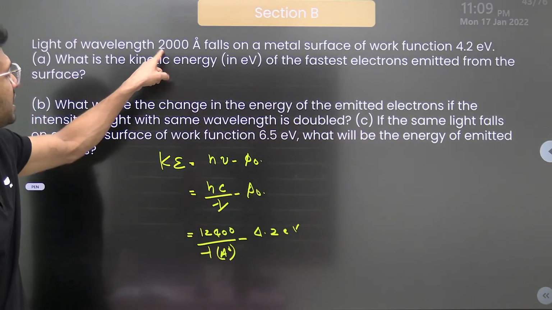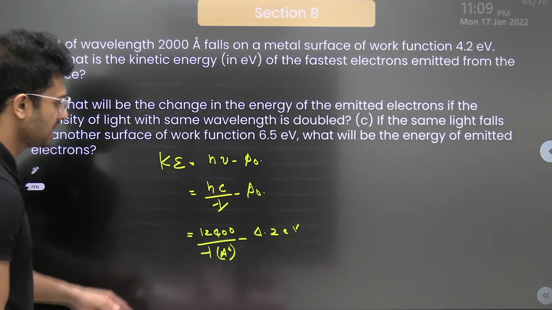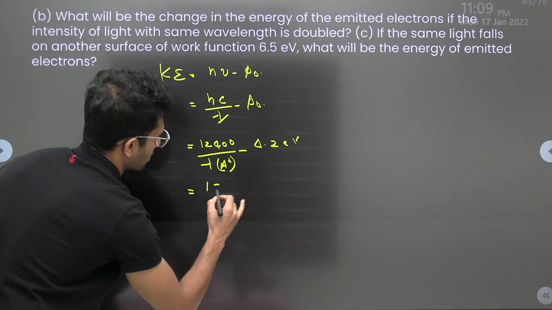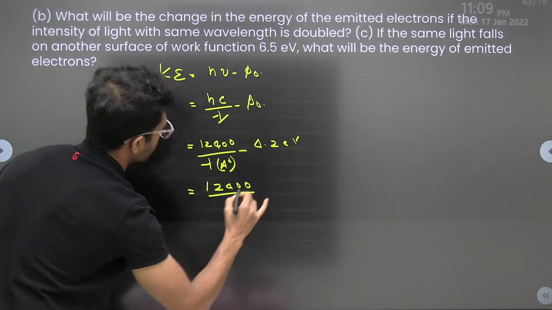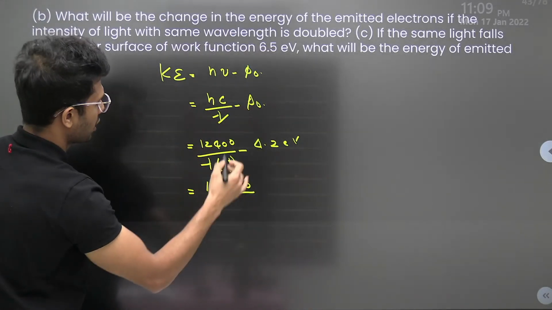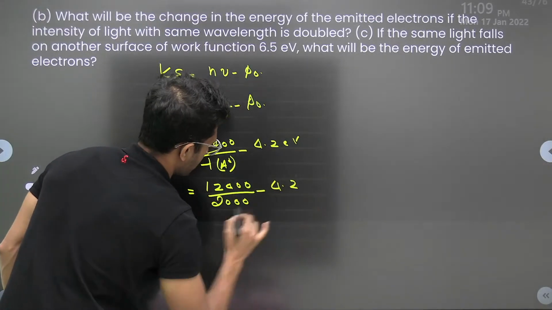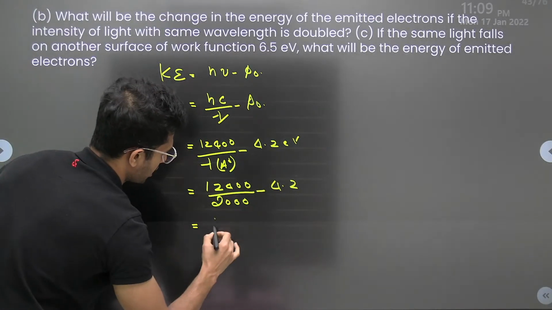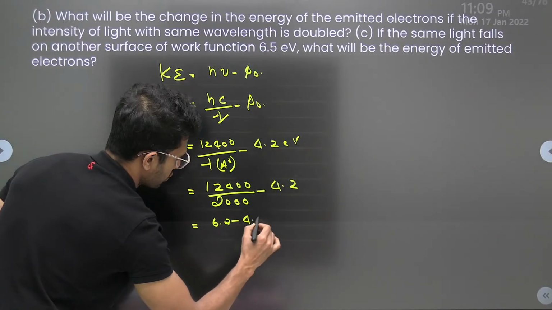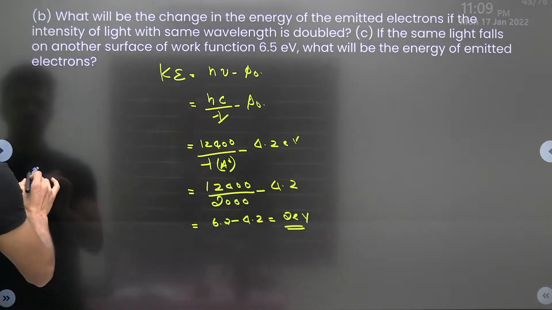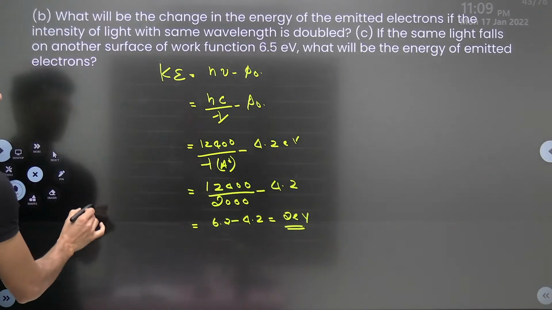What value of lambda is given? 2000 Angstrom. Okay? So substitute. 12400 divided by how much is it? It was 2000, I suppose, right? 2000 minus 4.2. Okay? 12400 by 2000 is 6.2, and 6.2 minus 4.2 is 2 electron volt. The answer for the first question. See, it's simple.